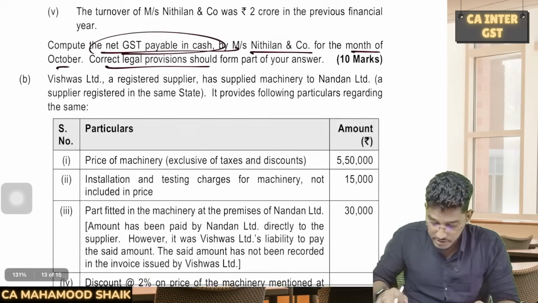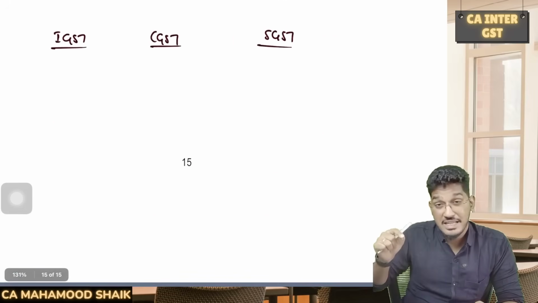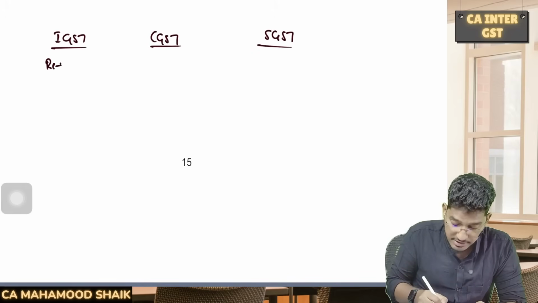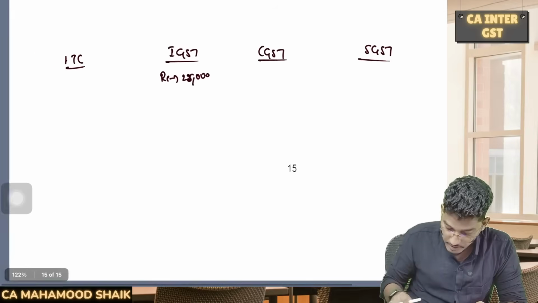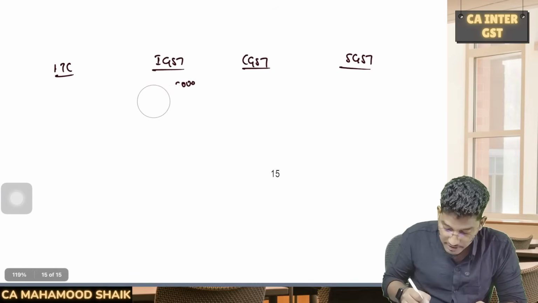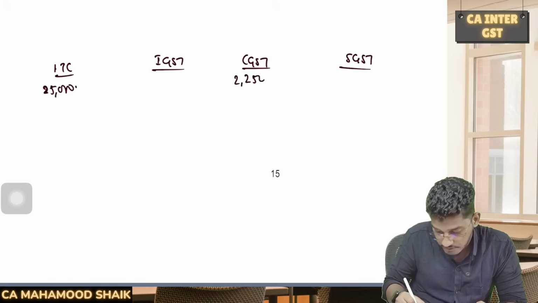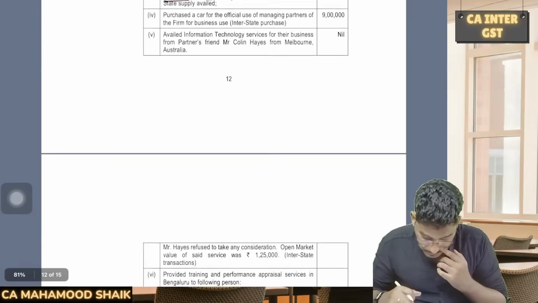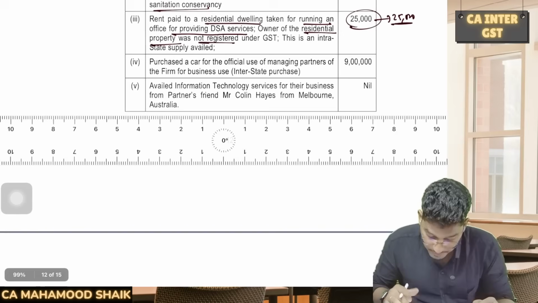So this is an input service on which the tax is required to be paid on reverse charge mechanism, and this tax has to be paid compulsorily in cash. So renting of residential dwelling, 25,000 they have paid, on which they can enjoy input tax credit, but before that they have to deposit that in cash. So 2,250. They have to pay it in cash. Okay, that we have to remember at the end.